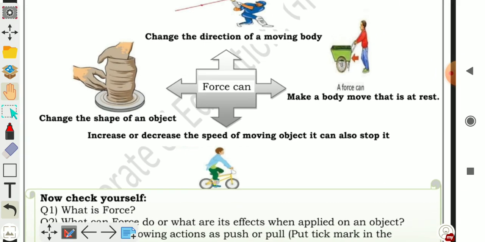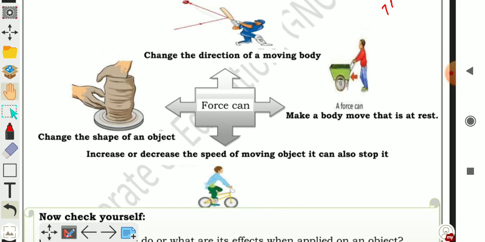Force can change the direction of a moving object. When a cricket player hits the moving ball, the direction of the ball is changed. So, force can change the direction of a moving body.